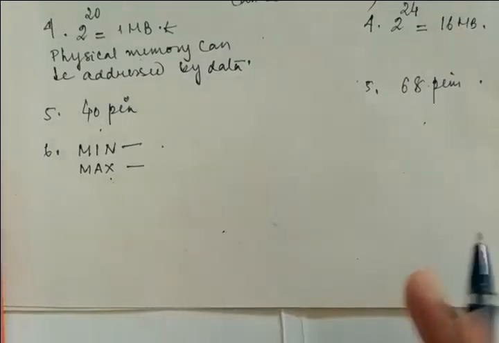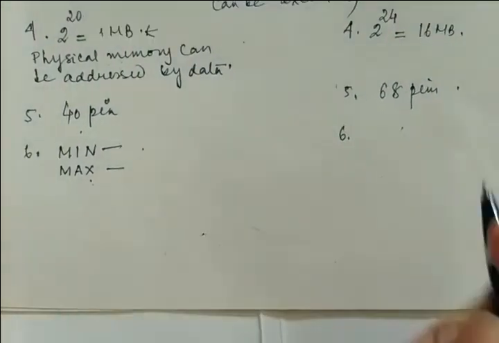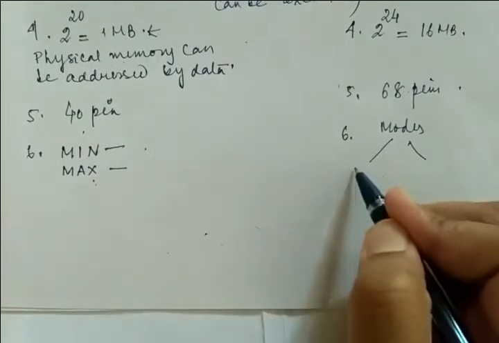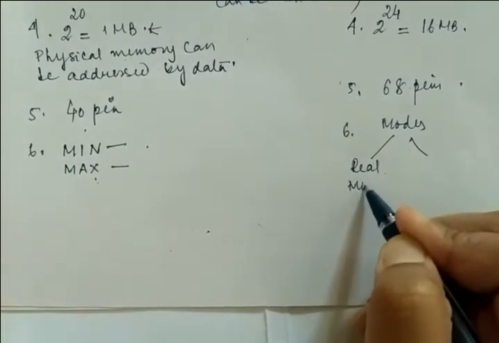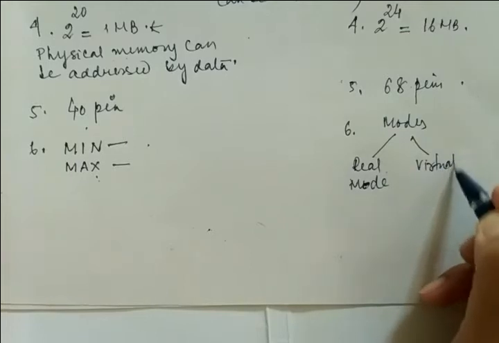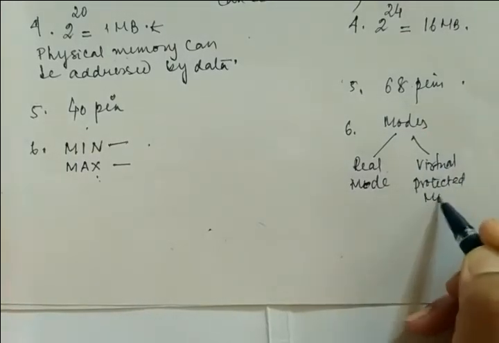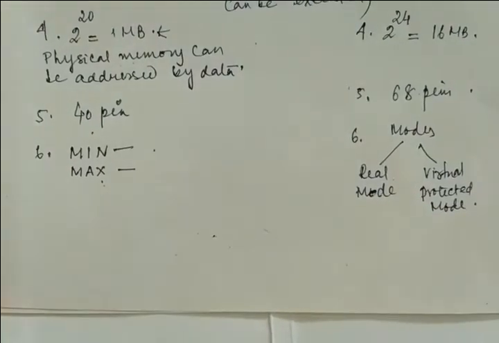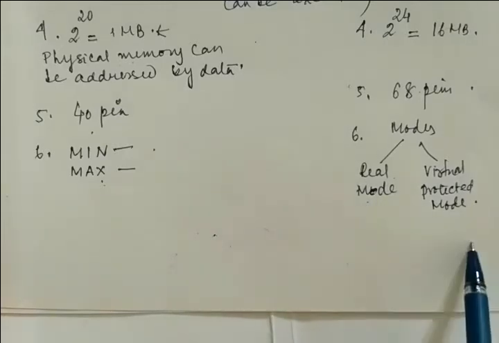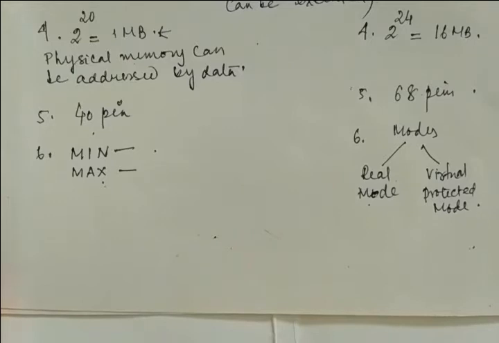And for 80286, it's a very important point, there are also two modes, but they are defined as real mode and virtual protected mode. Two modes are there: one is your real mode and another one is your virtual protected mode. Why am I focusing on this point?